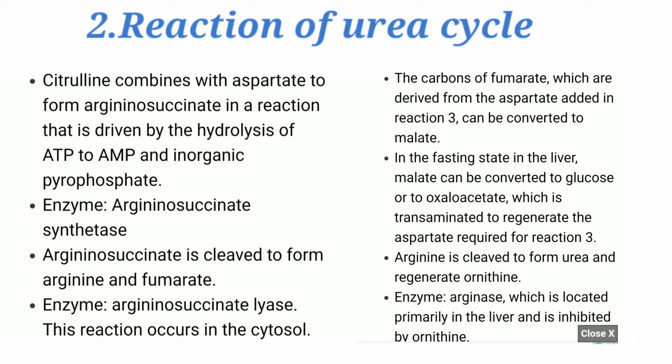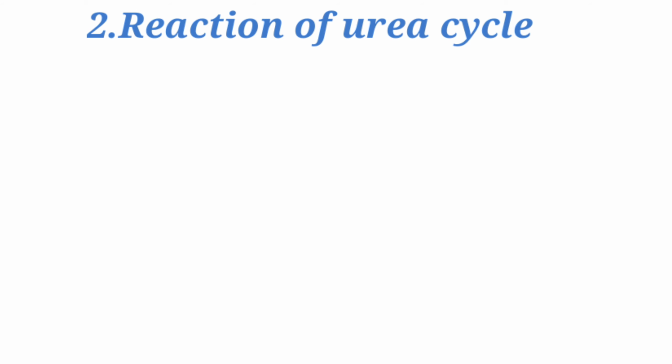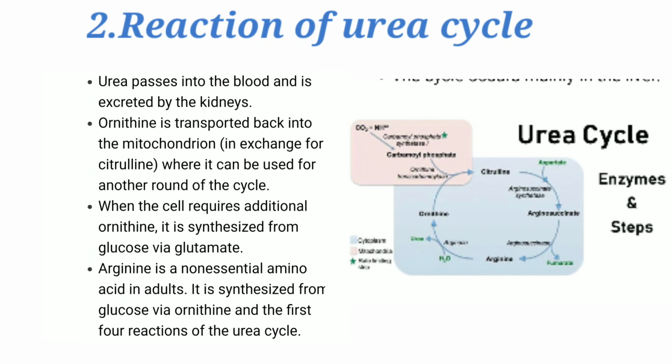The arginine is cleaved to form urea and regenerate ornithine. The enzyme is arginase, which is located primarily in the liver and is inhibited by ornithine. Urea passes into the blood and is excreted by the kidneys. Ornithine is transported back into the mitochondria in exchange for citrulline, where it can be used for another round of the cycle. When the cell requires additional ornithine, it is synthesized from glucose via glutamate.